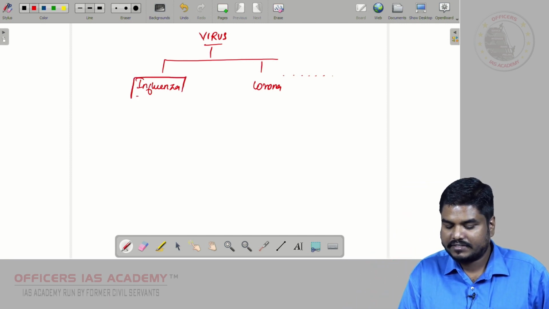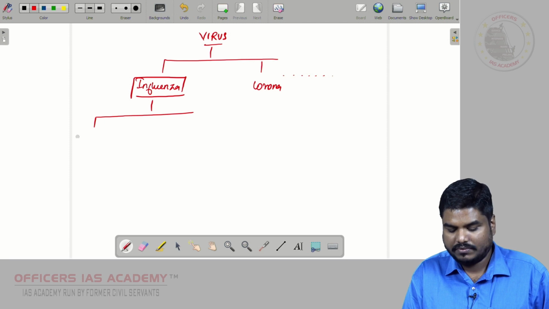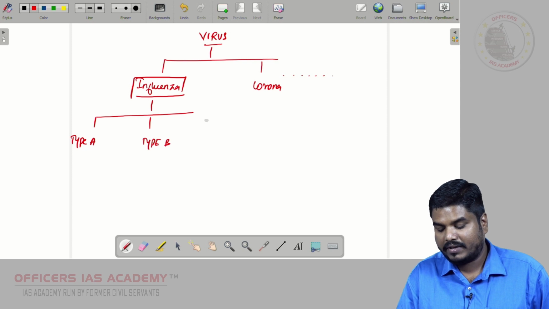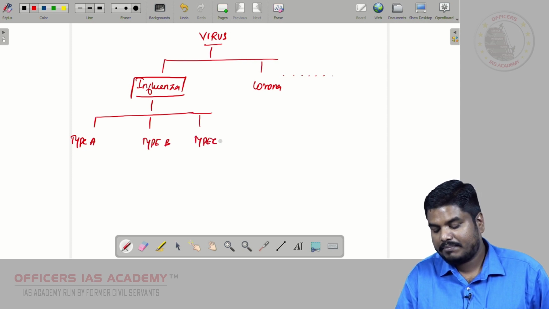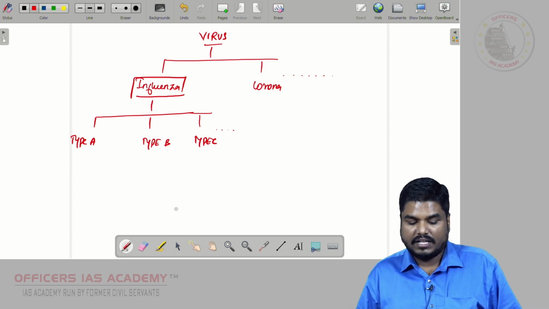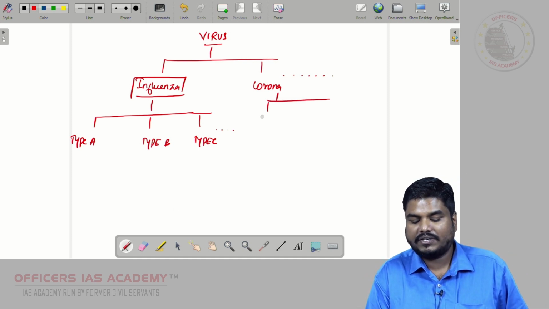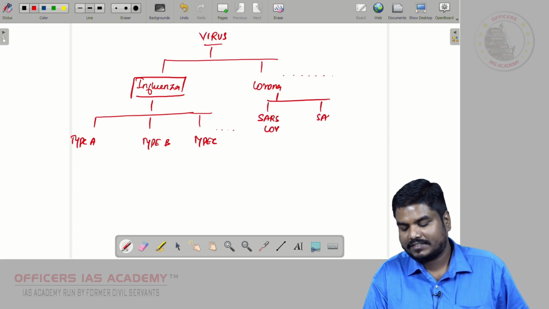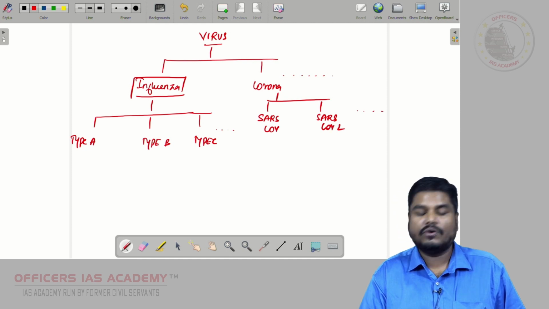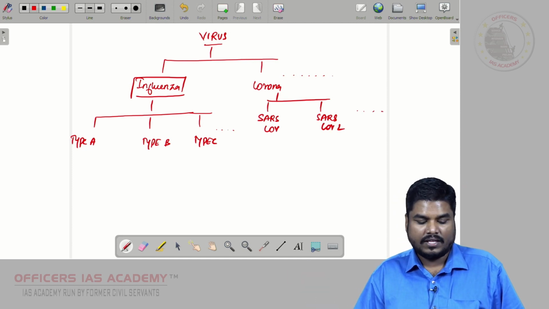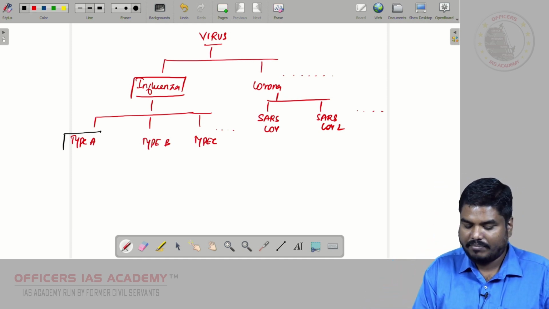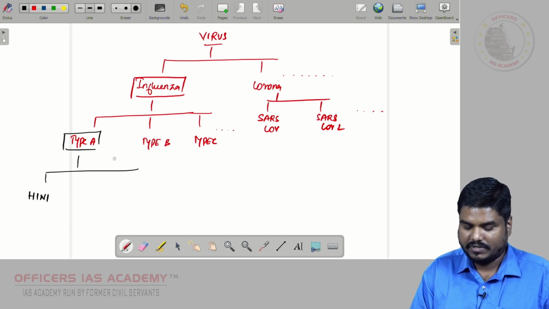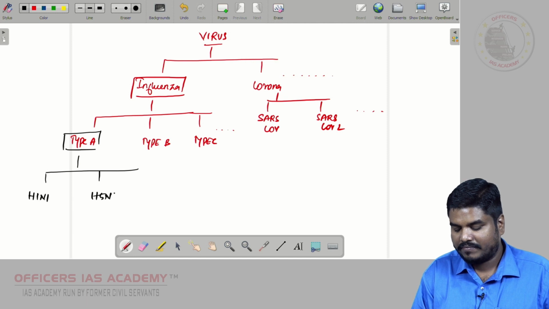This influenza virus can be further divided into type A virus, type B virus, type C virus, and so on. Similarly, coronavirus can be further classified into SARS, COVID-1, COVID-2, it goes on. There are different types of coronaviruses. Coming to influenza virus, this type A virus is further classified into, let us say H1N1, we all heard about H1N1, let us say H5N1, right?